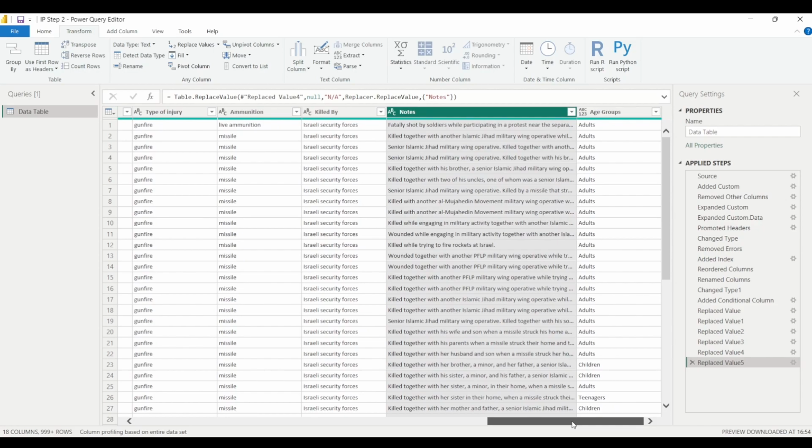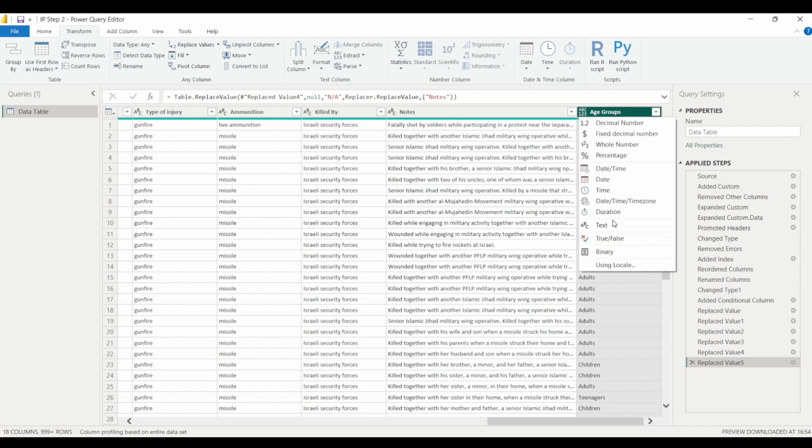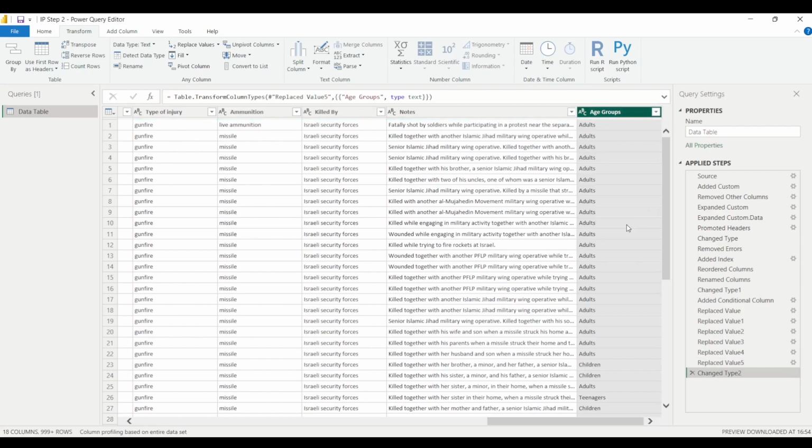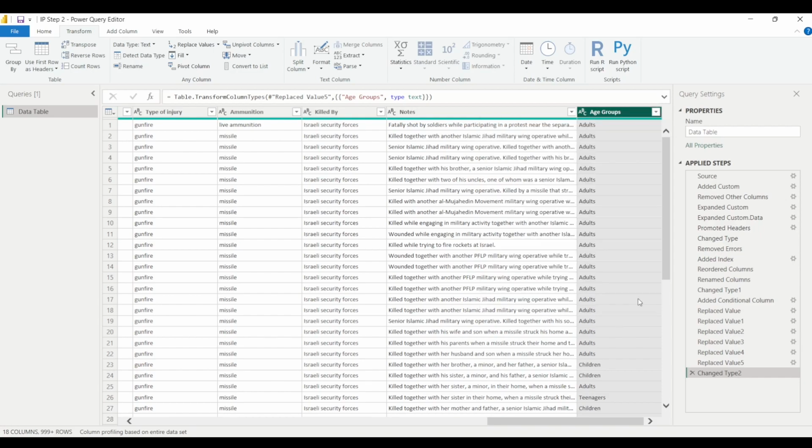So that's the thing. Now we have added this column, that is age group column. If I talk about the data type of this column, the icon shows ABC123, but I want it to be a text column. So I will just simply select text from here, and now it's perfectly fine because this is having the data type text, as we already know that these are the values that it consists of. So we are basically going to use this particular column, that is based on the age column, in our analysis.